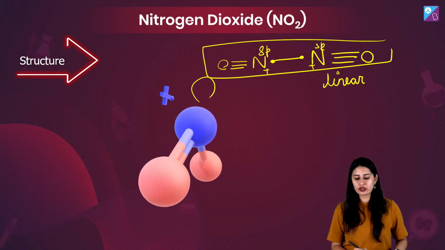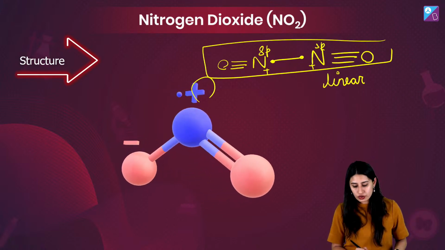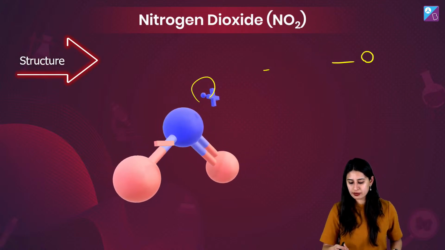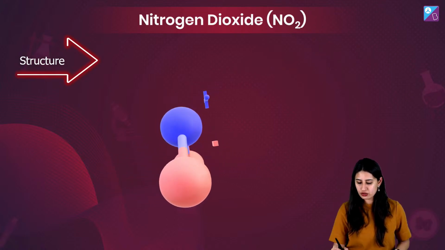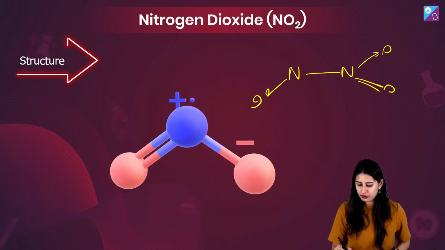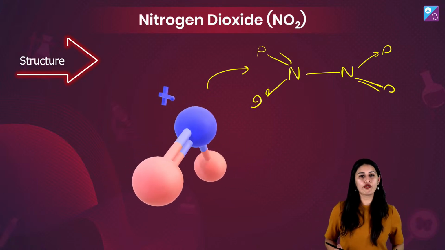Nitrogen making 4 bonds, so I'm putting a plus here. Do you agree that this is not stable, but this is of course stable because here we have bent, so this can be of real help. So it undergoes dimerization to give you N2O4.